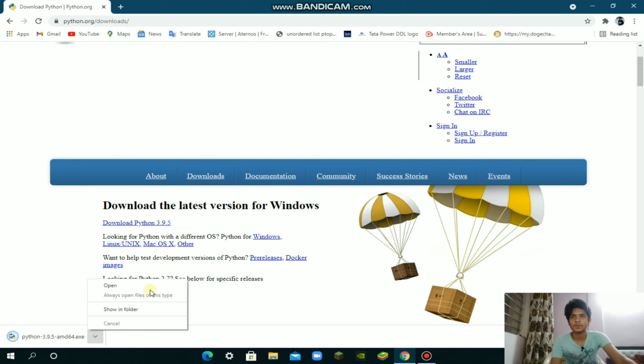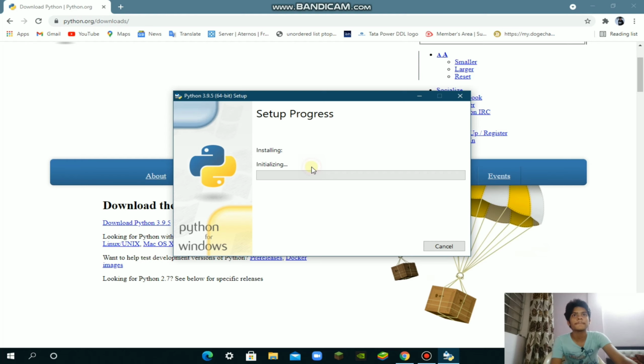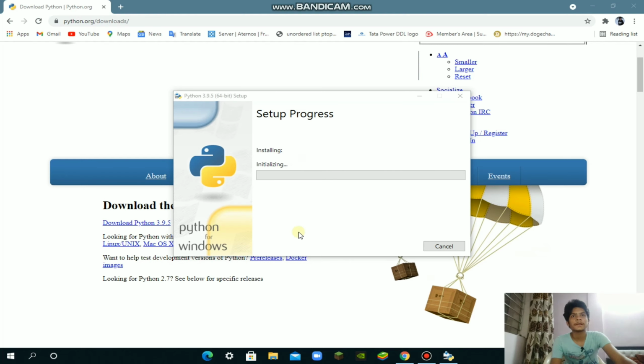I suppose it says download. Okay, now we will click on open. Now make sure you check the add Python 3.9 to path option. Okay, now click on install. Now install in C drive, not in D drive, because it will create a problem. After that we will start working. Okay, now click yes in the administrator permission.